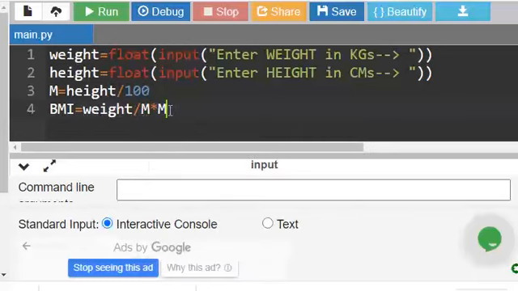Also, if we give the expression like this, it will go left to right, so weight by meter, this division will get performed first, then the multiplication, but we do not want it like that. In that case we have to give this in brackets, so that this multiplication will happen first, then the division will happen.